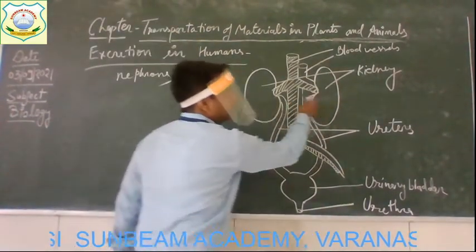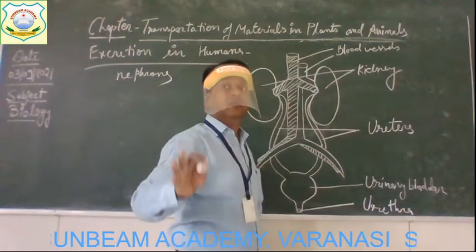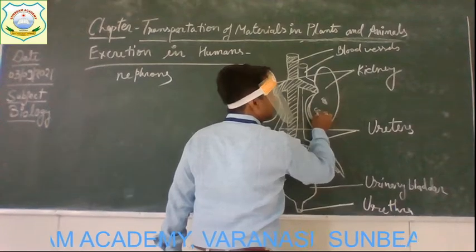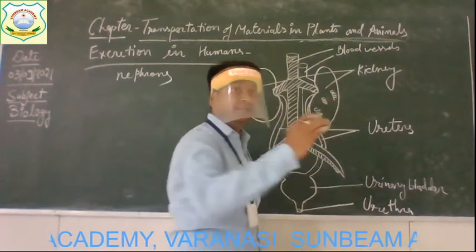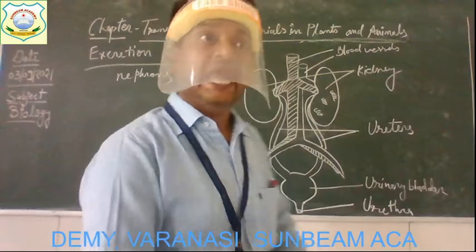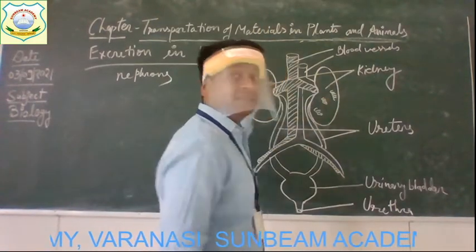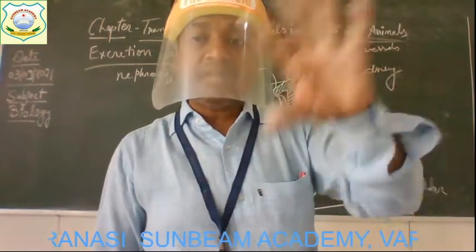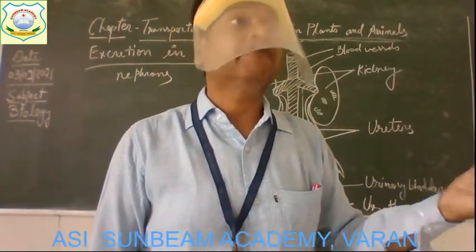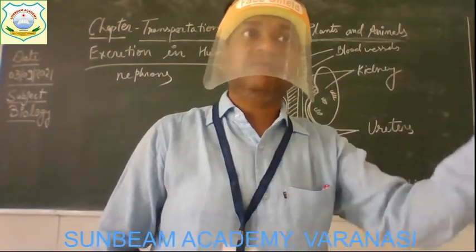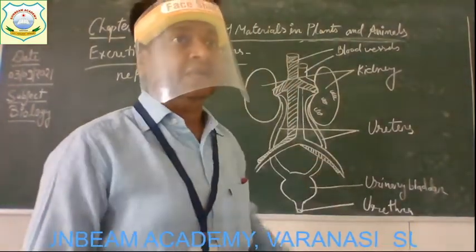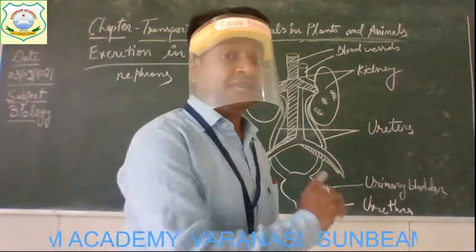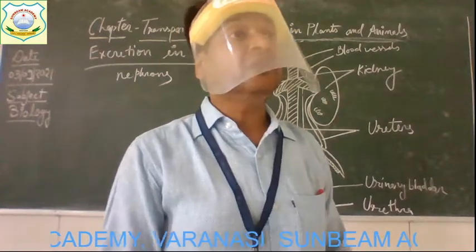So every kidney has thousands, millions of such coiled tube-like small structures, and these structures are known as nephrons. So you can say that our kidney is made up of what? Nephrons. Millions of nephrons get together to form the kidney. Clear about the nephrons? Each kidney contains about 1 million nephrons.